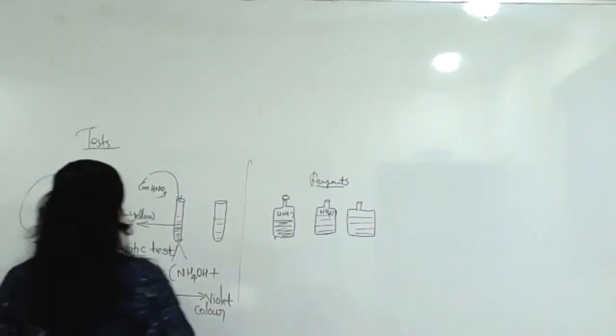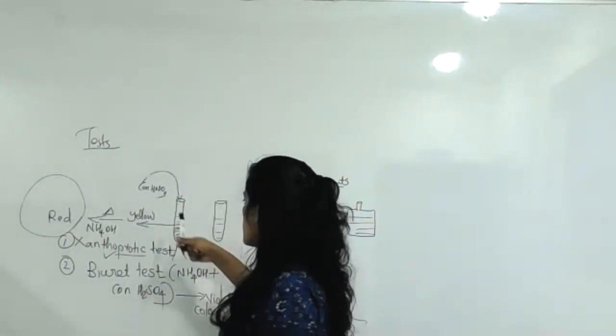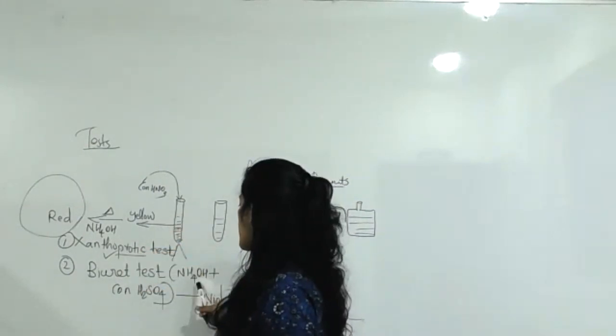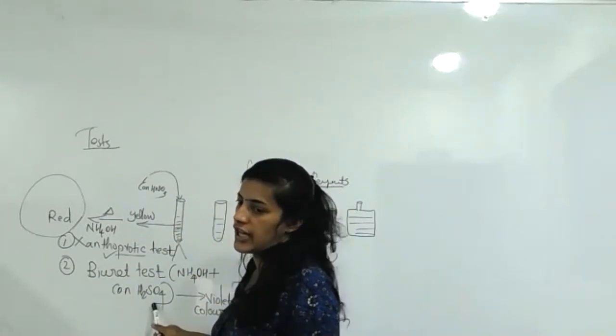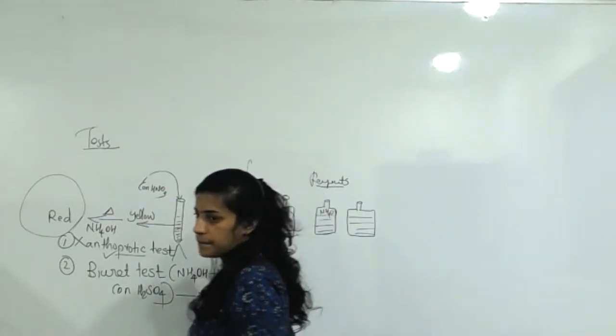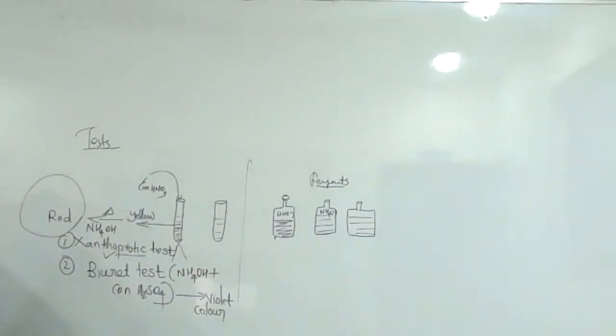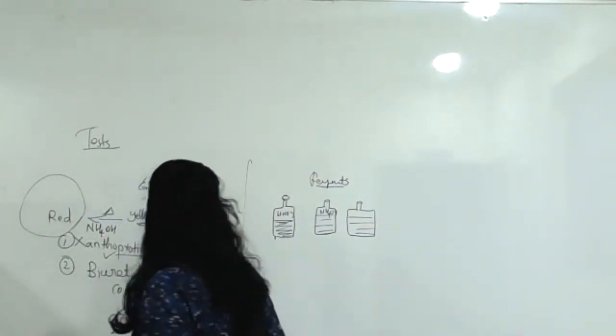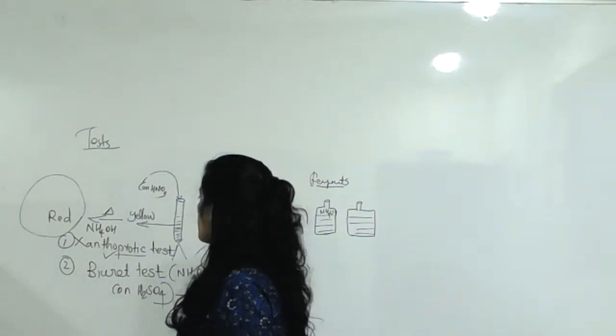Look now, here initially concentrated nitric acid and ammonium hydroxide. Here ammonium hydroxide and concentrated sulfuric acid, H2SO4. You will get a violet color solution. Then we can conclude that this is a confirmation test, so it is protein. This also is protein.